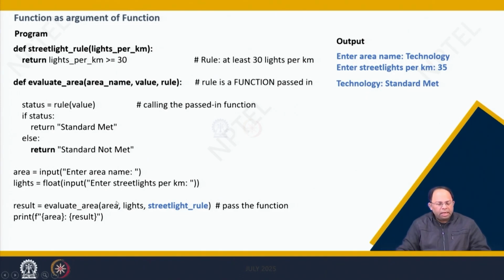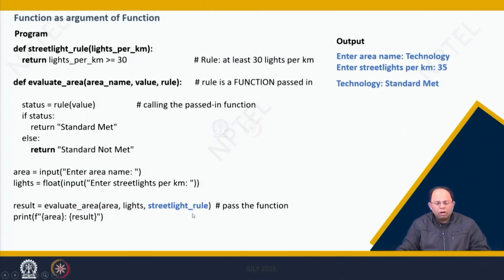So when you put street light rule as the argument to the evaluate area function, the rule is called and we pass the argument value, which is nothing but the lights here.